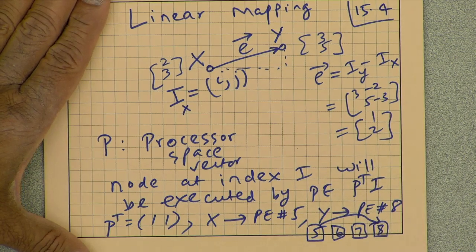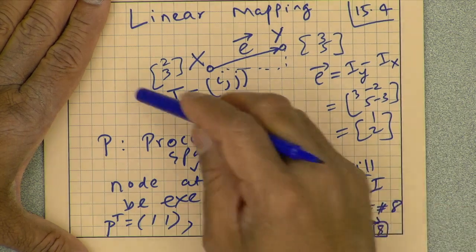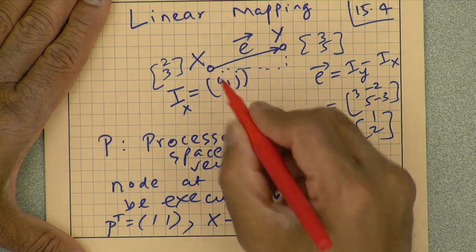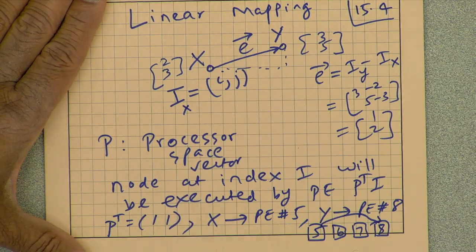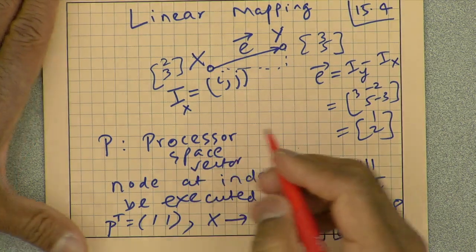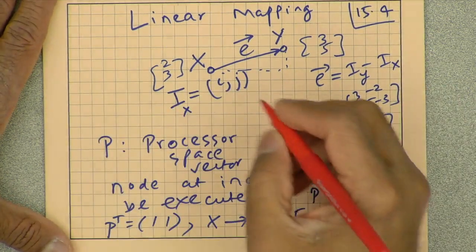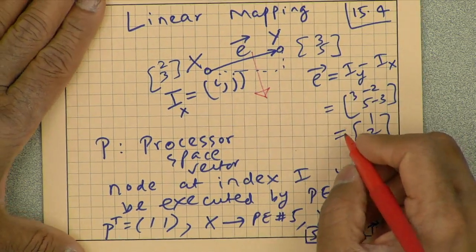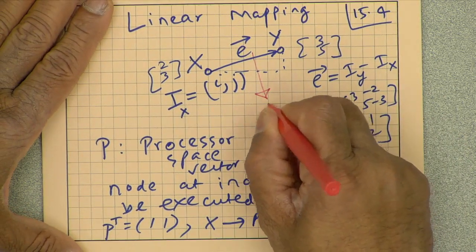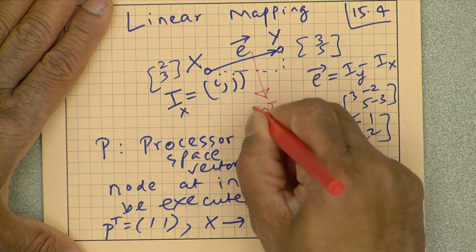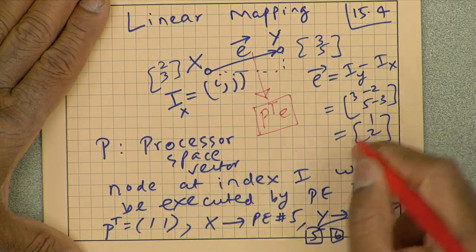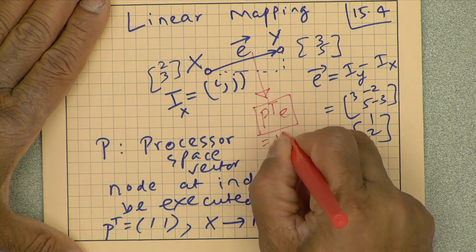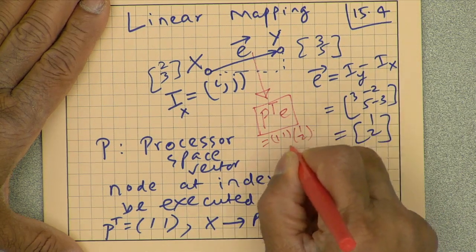In general, if there exists an edge with edge vector E, it will map to a vector P transpose E in the systolic array. In this case P transpose is 1 1 and the edge vector is 1 2, so 1 1 times 1 2 will be 3.